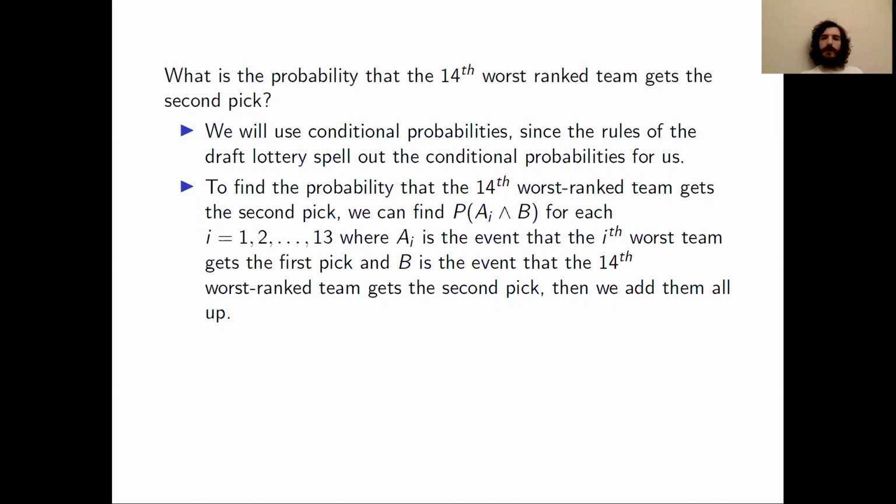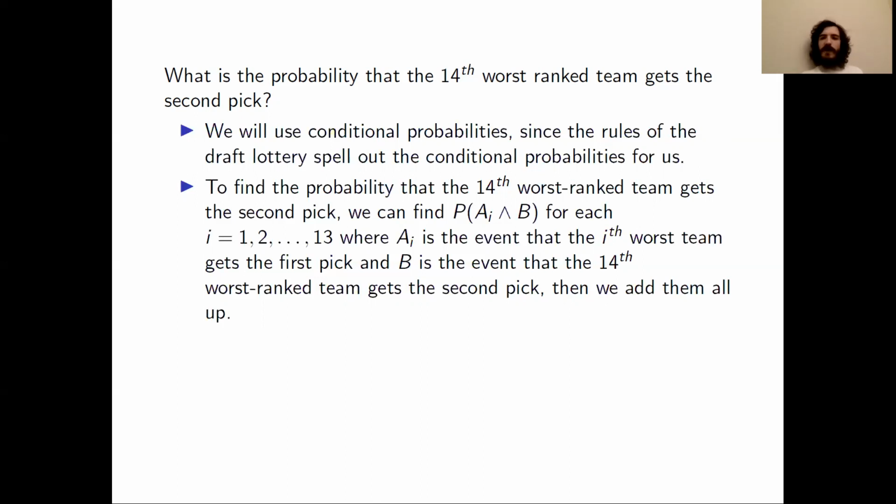How are we going to combine them? Well, here's what we're going to do. If we want the probability that the 14th worst ranked team gets the second pick, we're going to calculate the probabilities of A_i and B, where I actually defined these in the slides from last week. A_i is the event that the ith worst team gets the first pick, and B is the event that the 14th worst ranked team gets the second pick. So we're going to calculate the probability of A_i and B for each i from 1 up to 13, and then we'll just add up those probabilities.